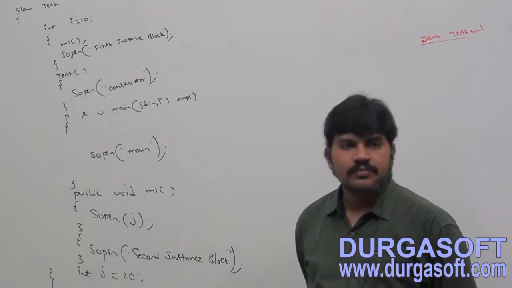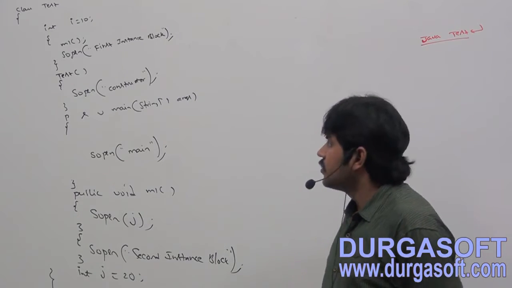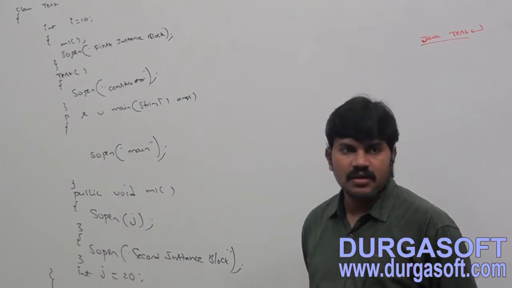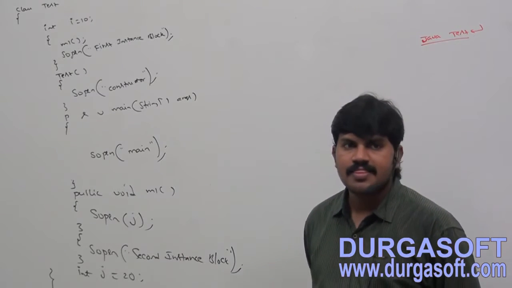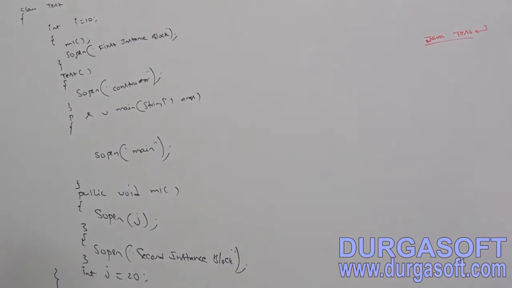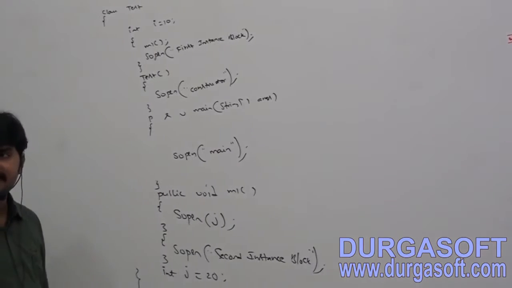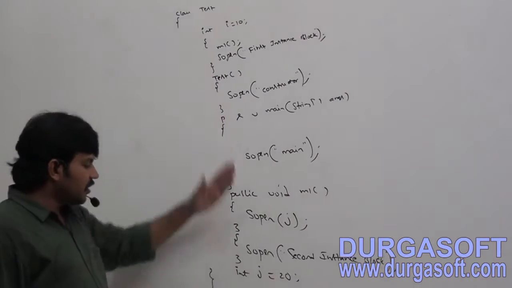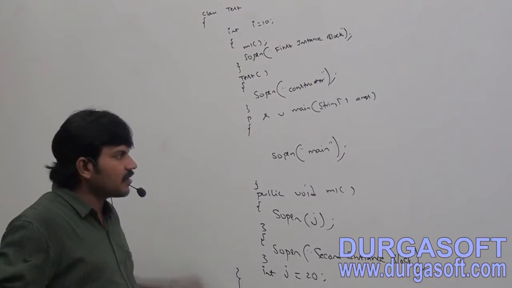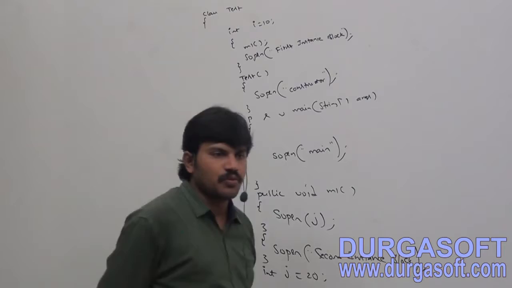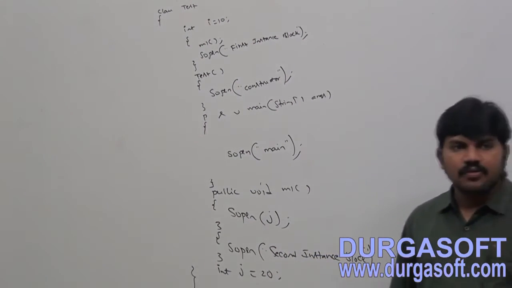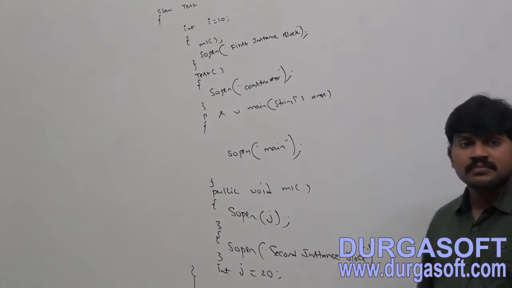First instance block, second instance block, constructor, and then followed by main method. What answer are we going to get? Yes, a simple program. Everything is instance, only the main method is static. In which order are the things going? What is the output we will get?